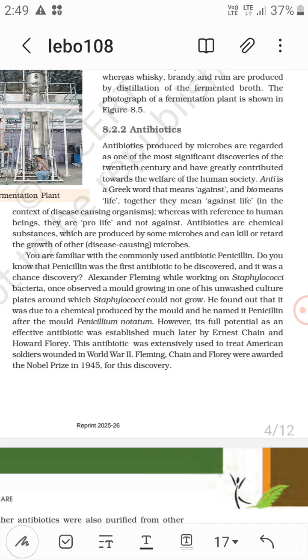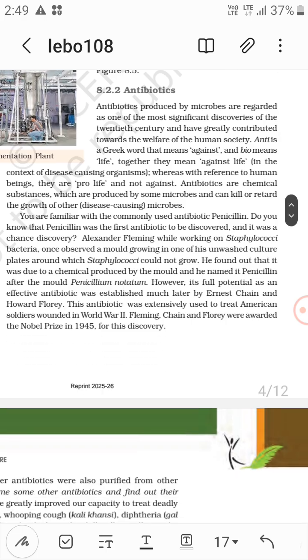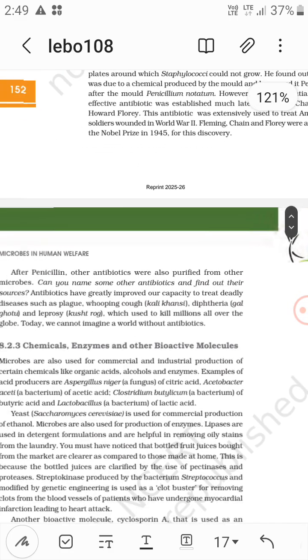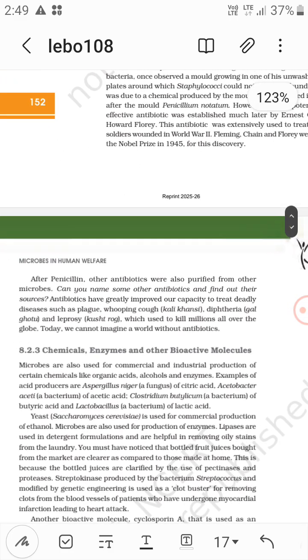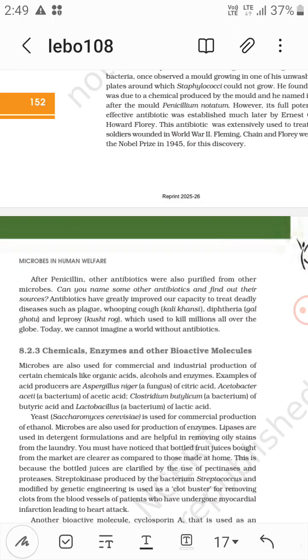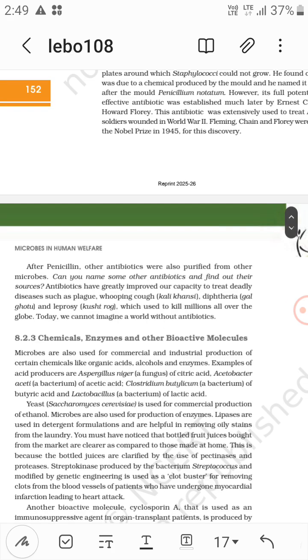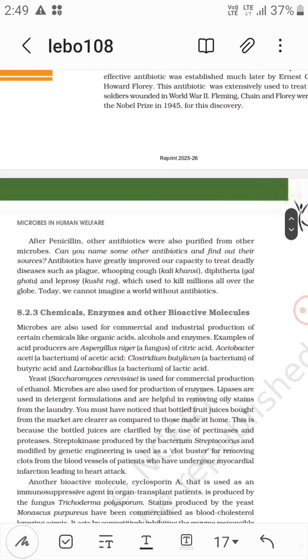However, its full potential as an effective antibiotic was established much later by Ernest Chain and Howard Florey. This antibiotic was extensively used to treat American soldiers wounded in World War II. Fleming, Chain and Florey were awarded the Nobel Prize in 1945 for this discovery. After penicillin, other antibiotics were also purified from other microbes. Can you name some other antibiotics and find out their sources? Antibiotics have greatly improved our capacity to treat deadly diseases such as plague, whooping cough, diphtheria and leprosy, which used to kill millions all over the globe.